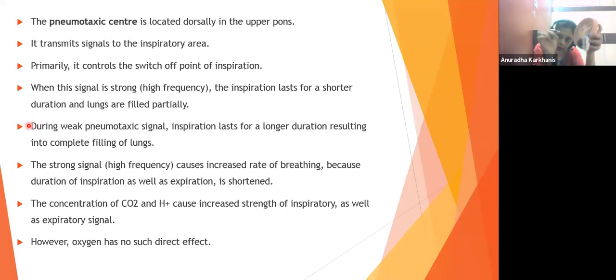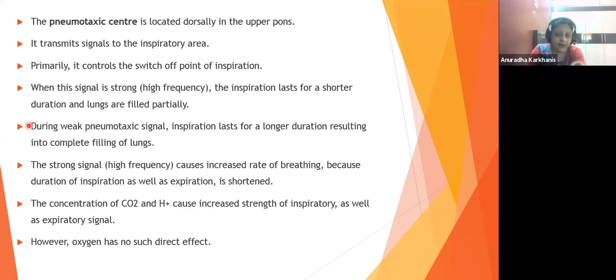फाइन. व्हाट इज द फंक्शन ऑफ इट? इट ट्रांसमिट्स सिग्नल्स to the inspiratory area. देखिए, everything is basically associated with the inspiration. So the pneumotaxic center is going to send the signal to the inspiratory area.